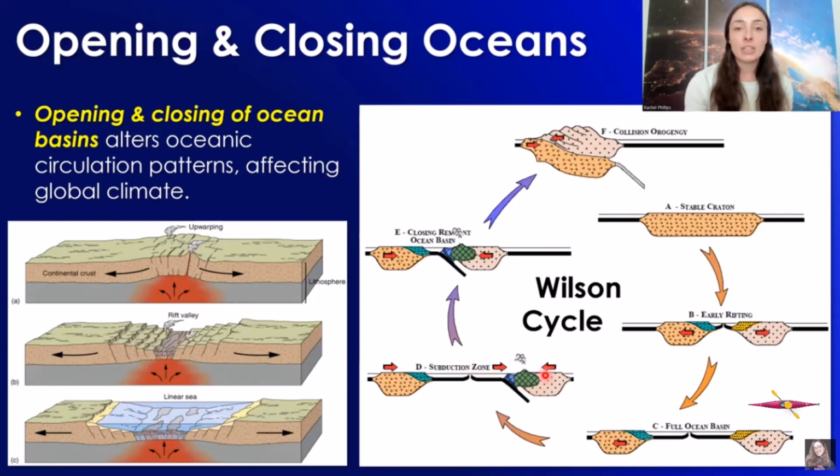So that eventually led to convergence, or convergent boundaries, where they push against each other, and that force toward each other led to the oceanic plate subducting under the continental plate, which then eventually closed the ocean basin. So that then led to, again, those continental land masses merging into one, which then can be eroded down again into a stable craton. So you have this huge cycle that can repeat itself and has repeated itself with many ocean basins throughout Earth's history. And these events have caused major climate change events throughout Earth's history, and those are some of the examples I'll be giving in today's video.